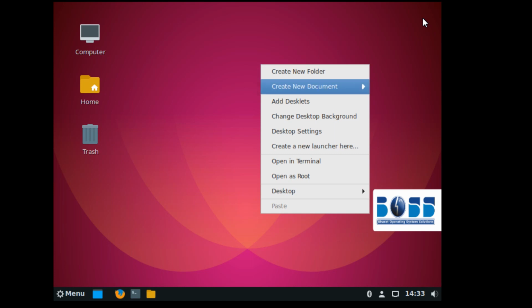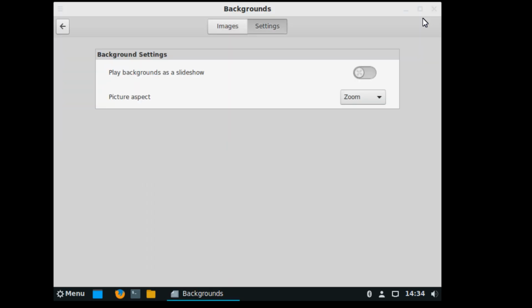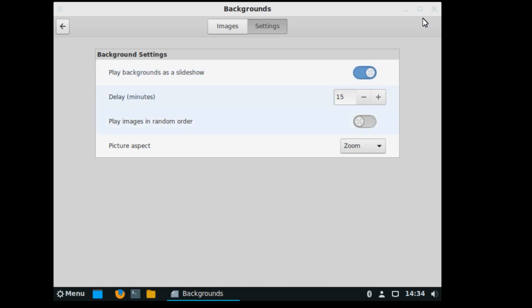Right now I don't like this background, so I will go to the background settings and edit them. I just want a slideshow kind of thing, so I will select the delay of 1 minute and set it. I want everything in random order, so I will switch on random order.